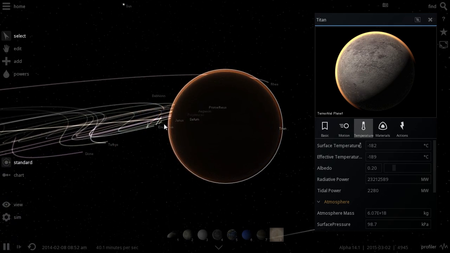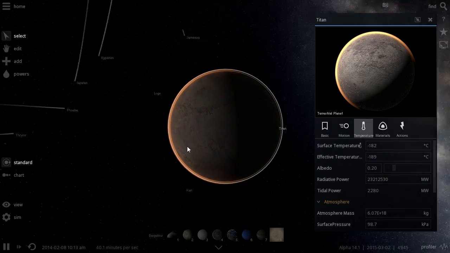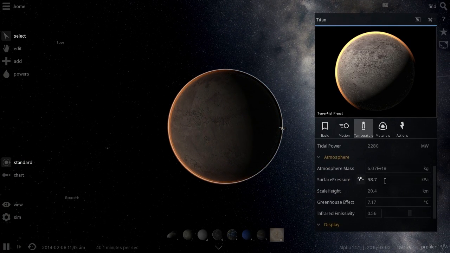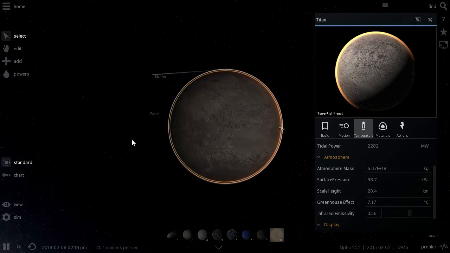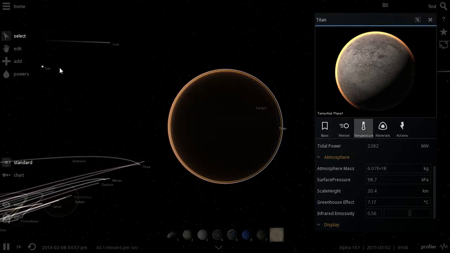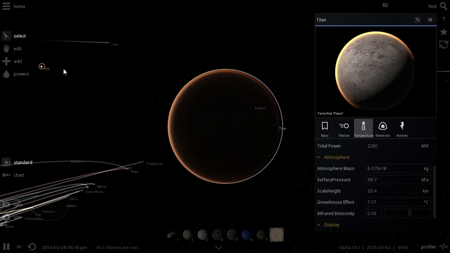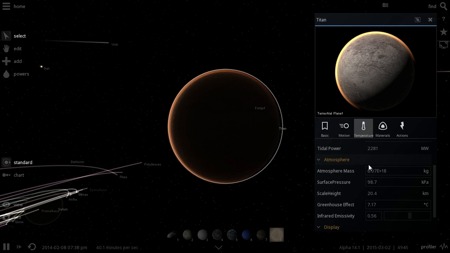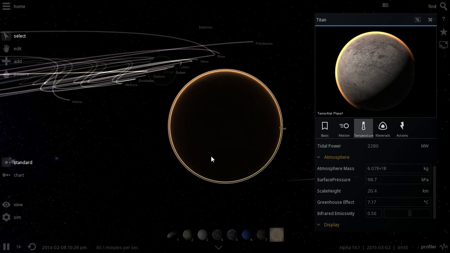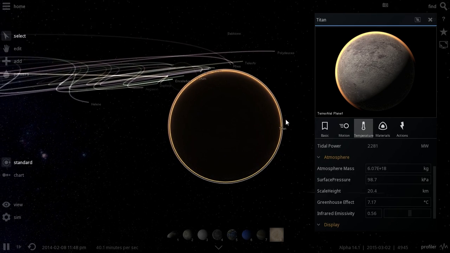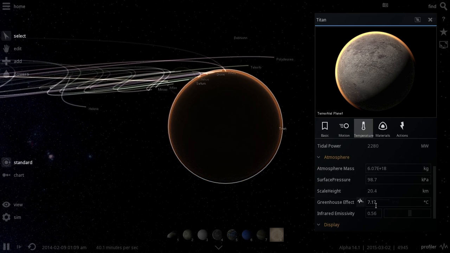Despite its thick atmosphere, unfortunately, it's not able to hold on to the heat from the sun, which is really far away from us. Let's actually find it. Where is the sun? There it is. The sun is really far. It's very tiny, so it doesn't provide enough warmth for us. And because we're so far away from Saturn, we don't get enough tidal effect either. So the warmth and the heat here is a problem.